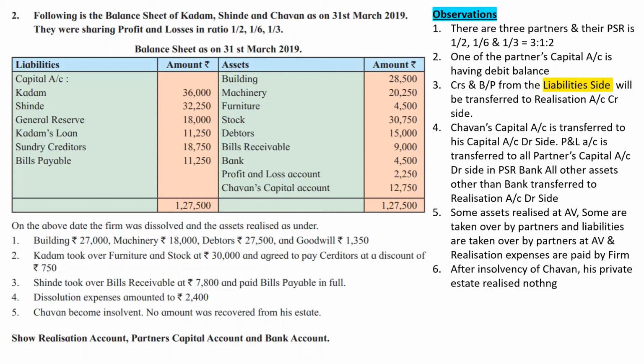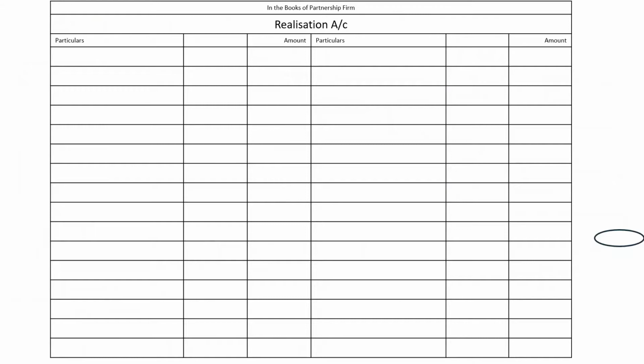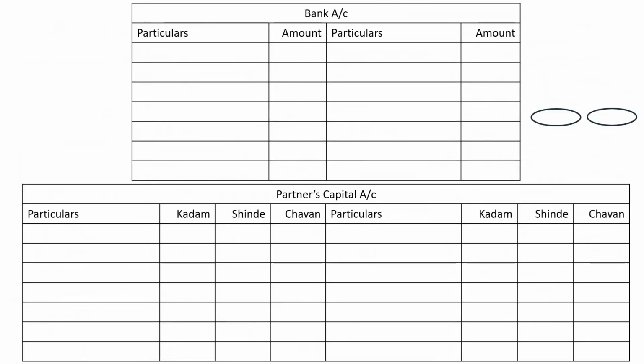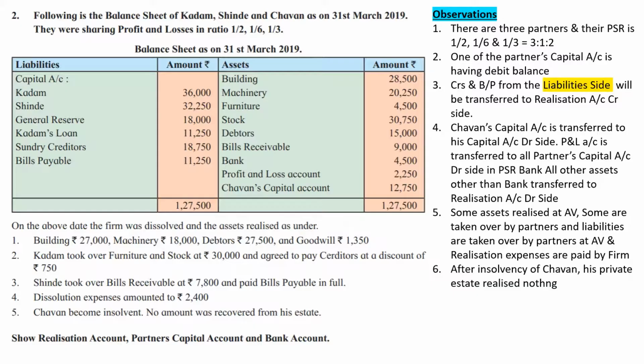Let us now draw the accounts. What are the accounts to be drawn? Realization account, partners capital account and bank account. Realization account 16 to 18 lines, bank account 8 lines, and partners capital account with columns of Kadam, Shinde and Chauhan as 3:1:2, to be considered for 8 lines. So pause the video, draw the ledger accounts, and then resume the video to solve it with me. So let me start now.